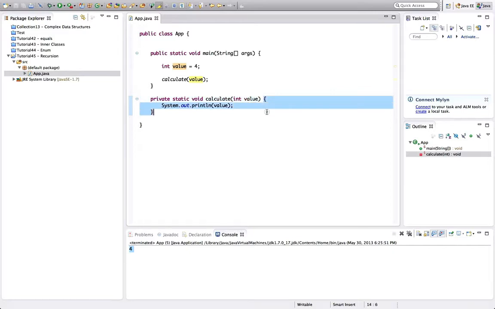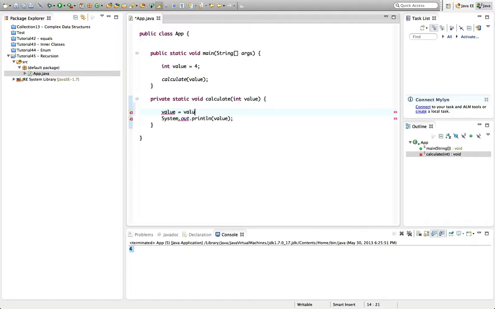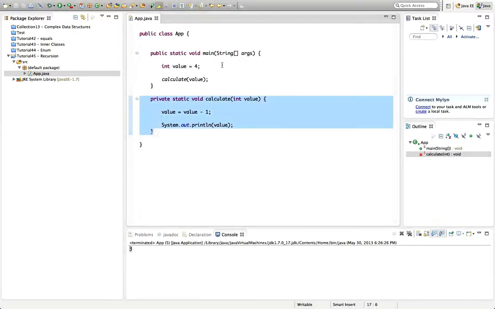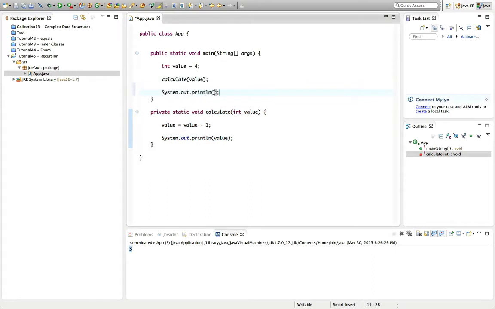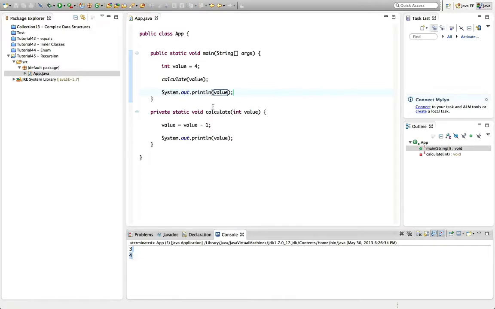It's important to realise, for the purposes of this tutorial especially, that whatever we do to int value within these brackets will not affect its value here. This is because this is a primitive type, it's like we're sloshing the value 4 from this variable here into this variable here, which only has the scope of these two brackets here. So if I say something like value equals value - 1 or something like that, and then I run this, yeah, it'll be 3 within this method, but down here it's still going to be 4. So let's run that. That's an important thing to grasp.